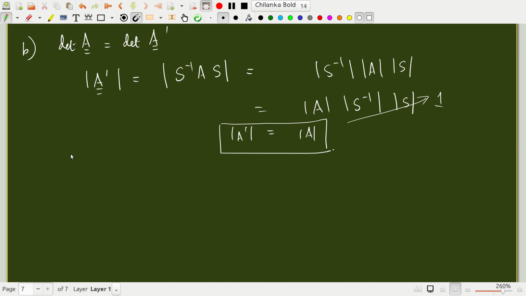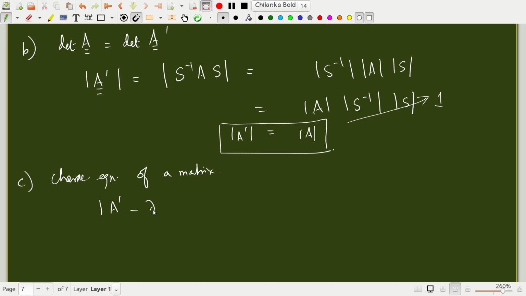Next, the characteristic equation of a matrix, the equation solved to find the eigenvalues. What happens to that?